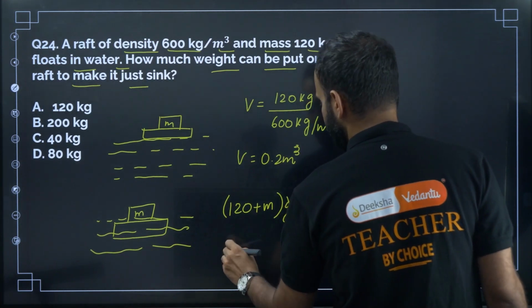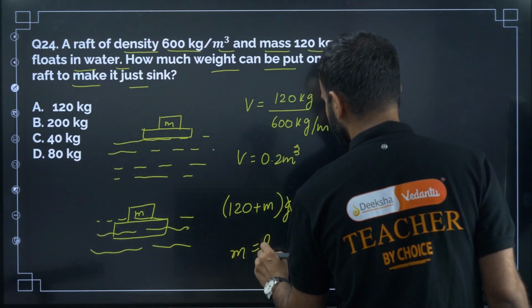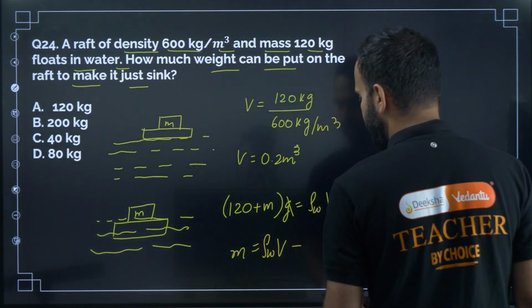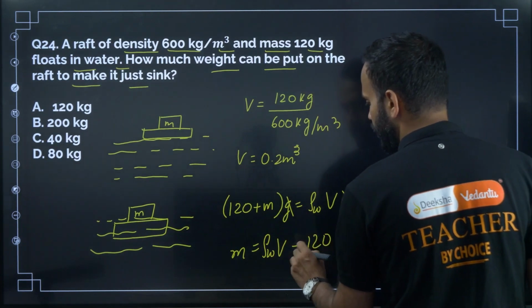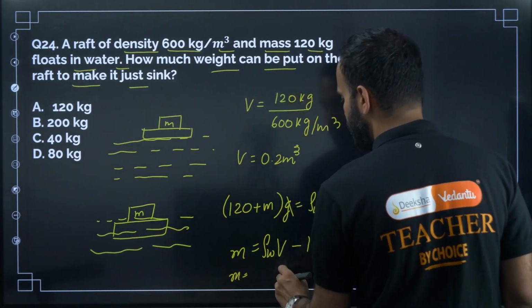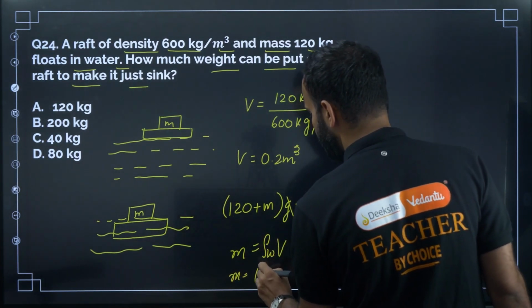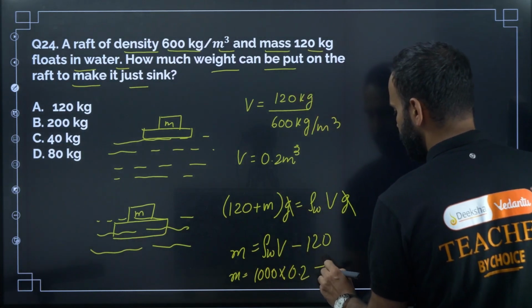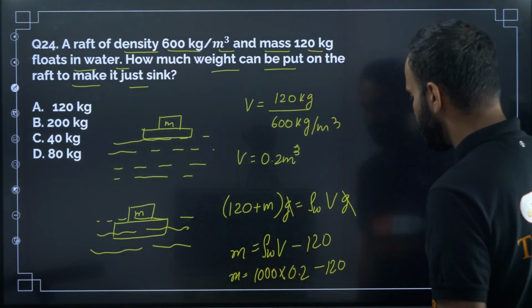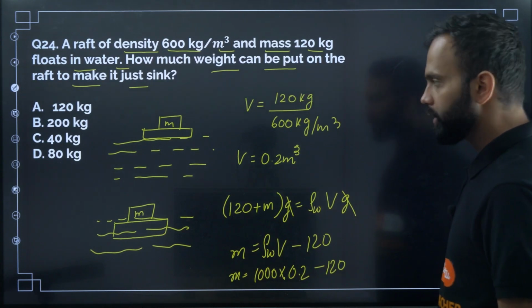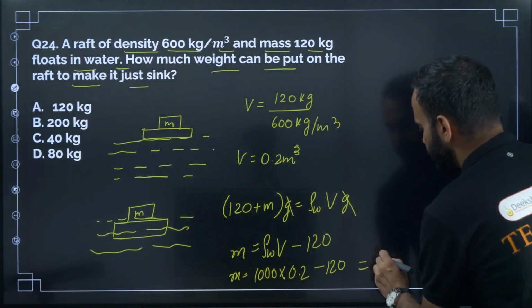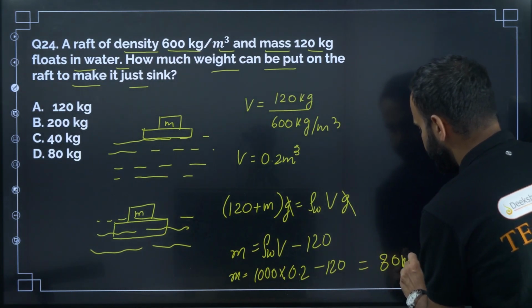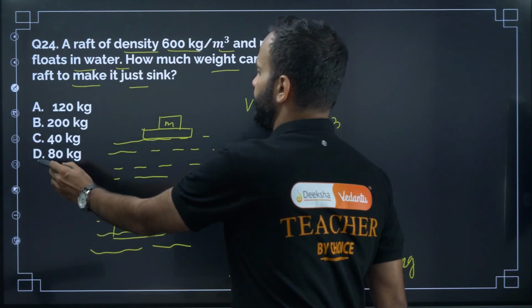Now we need to find M. So M equals rho W into V minus 120. So M equals rho W, the density of the water, that is 1000 kg per meter cube, into V, which is 0.2 meter cube, minus 120. Okay, 0.2 into 1000 is 200, 200 minus 120 is 80, which is equal to 80 kg. So the correct option is D.